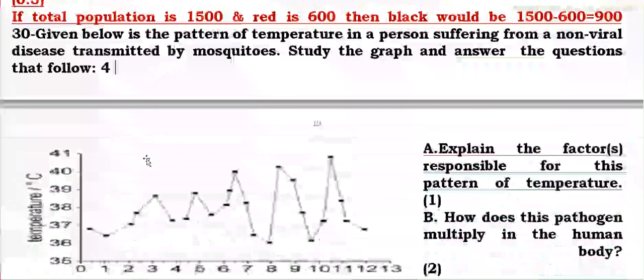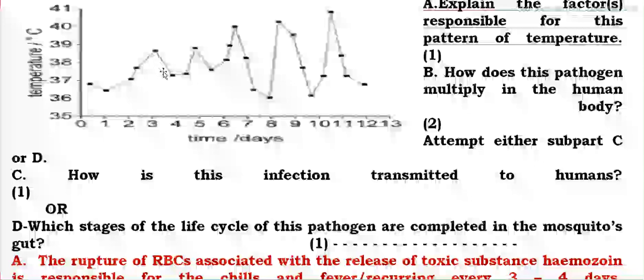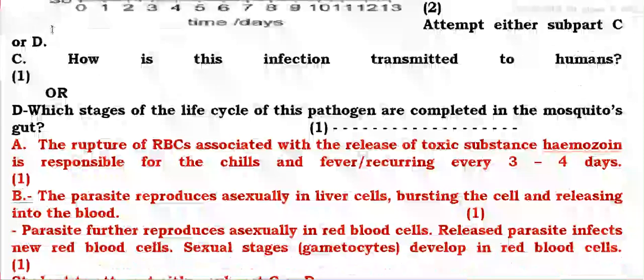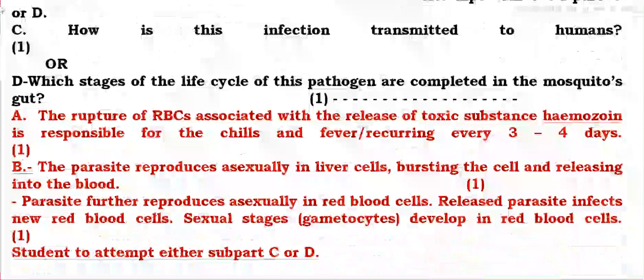Explain the factors responsible for the pattern of temperature. In this you are seeing that temperature increases, decreases, then increases, then decreases. It is actually a case of malaria, and the RBCs are involved because the malaria parasite attacks RBCs. So the fever recurs after 3-4 days continuously. This parasite reproduces asexually in the liver cells, bursting the cells and releasing into the blood. And this parasite is Plasmodium.